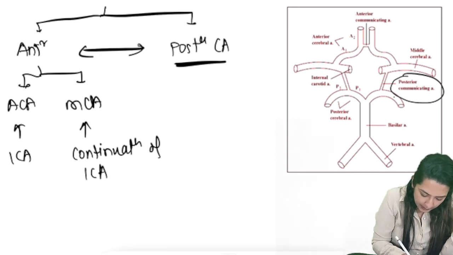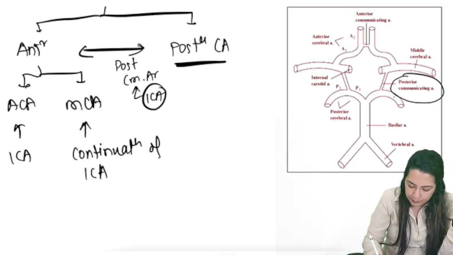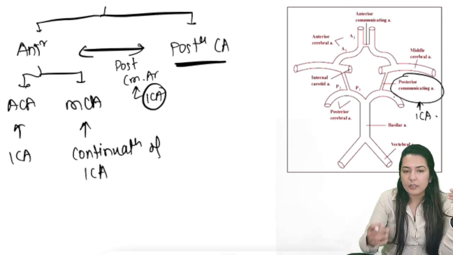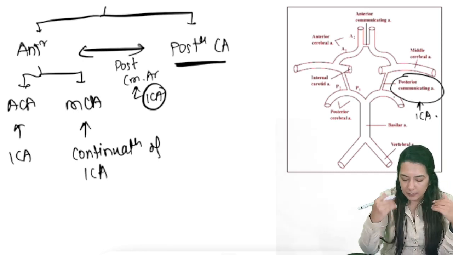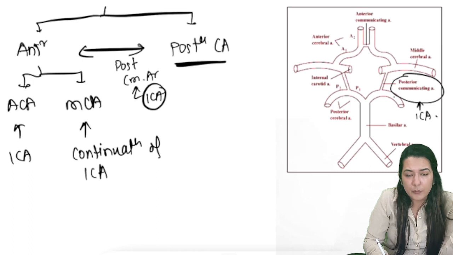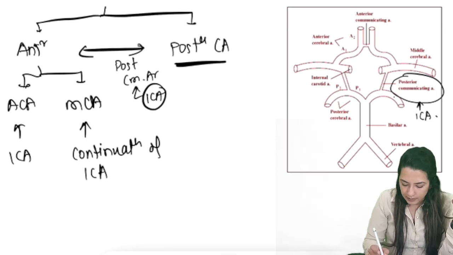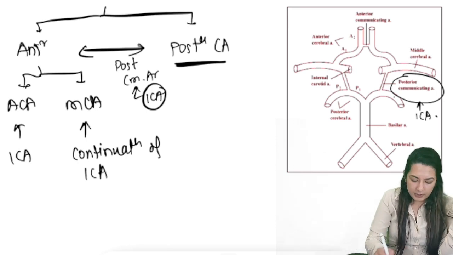Posterior communicating artery is the branch of, again, ICA. Remember this, this is a very important point. It's a branch of ICA. So this is the communication between the anterior and posterior circulation. Anterior communicating artery is the branch of ACA, but posterior communicating artery is the branch of ICA. So this is the circle of Willis, that is very important.